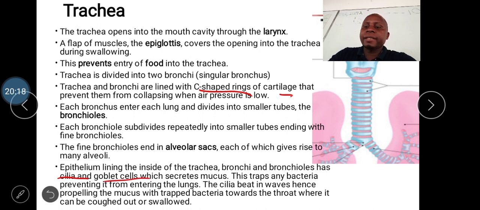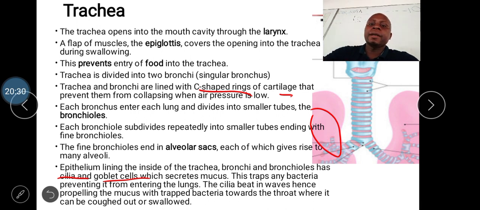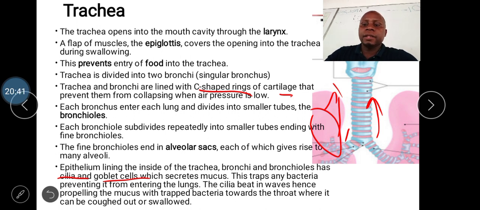The goblet cells secrete mucus which traps any microorganisms and even dust from reaching the lungs. The cilia usually beat in waves and propel the trapped mucus upward towards the throat, where it can be coughed out or swallowed. Is it clear?